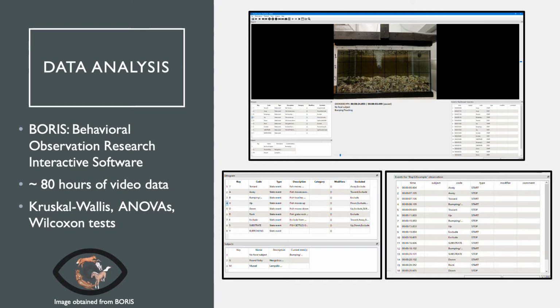Using BORIS, we recorded the percent of time that goby dedicated to behaviors such as movement toward or away from the mussel, moving up or down in the water column or remaining on the substrate, bumping or touching the mussel, burrowing in the sediment, or picking up or pushing rocks in the tank. Overall, we watched approximately 80 hours of video data, 58 of which were initial viewings, and then an additional 1/3 of the videos were re-watched to ensure accurate analysis. We then analyzed our results and compared the behaviors of round goby in the presence and absence of Fatmucket and in the presence of male versus female Fatmucket.